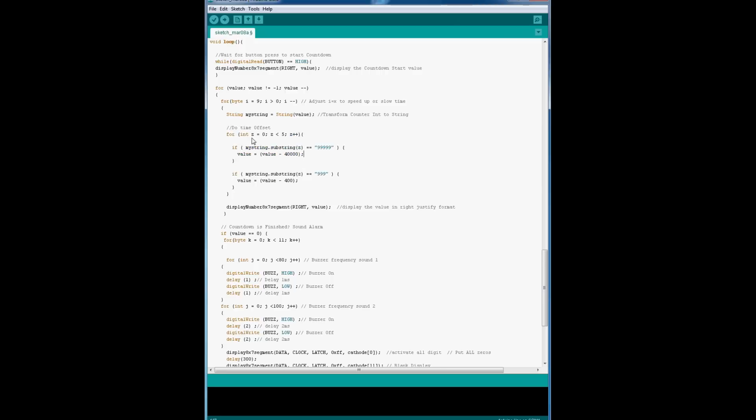It checks to see if there are 9s at specific positions in the number, and it subtracts a value depending on where it finds them. So 999 minus this would equal 59,999, but then it finds 999 here, so it would subtract. It's hard to explain exactly how this works. I kind of remember, but it's hard to explain.